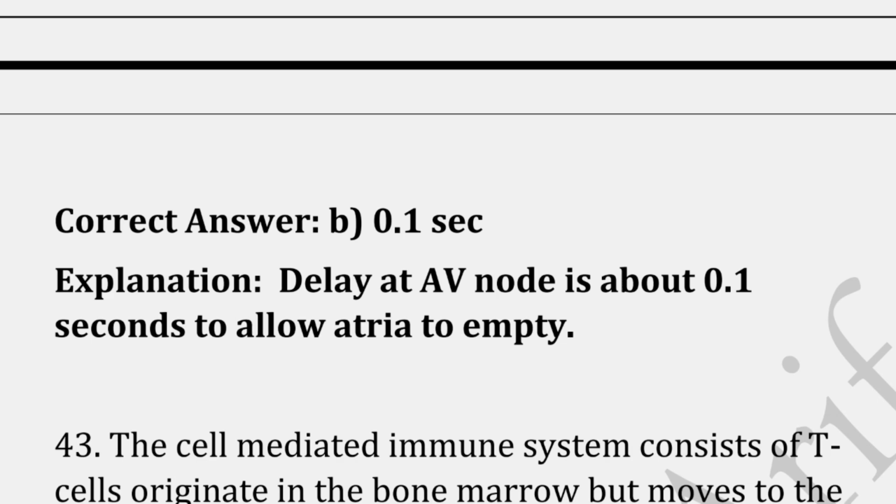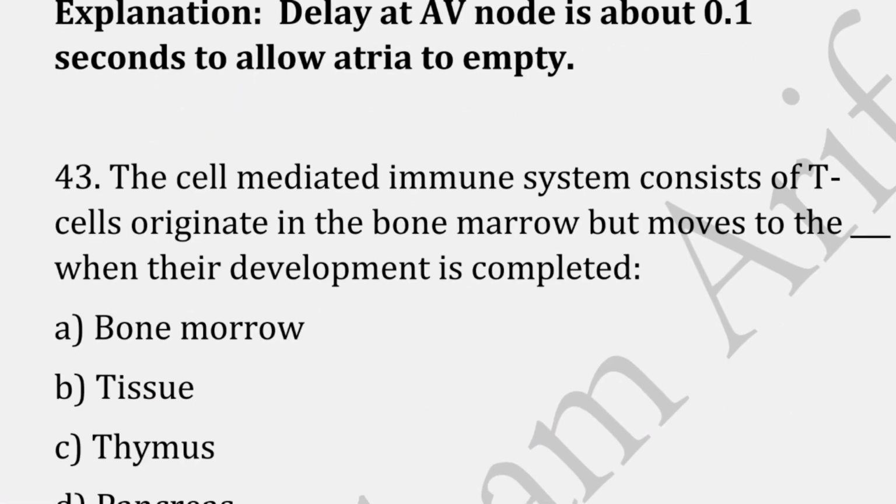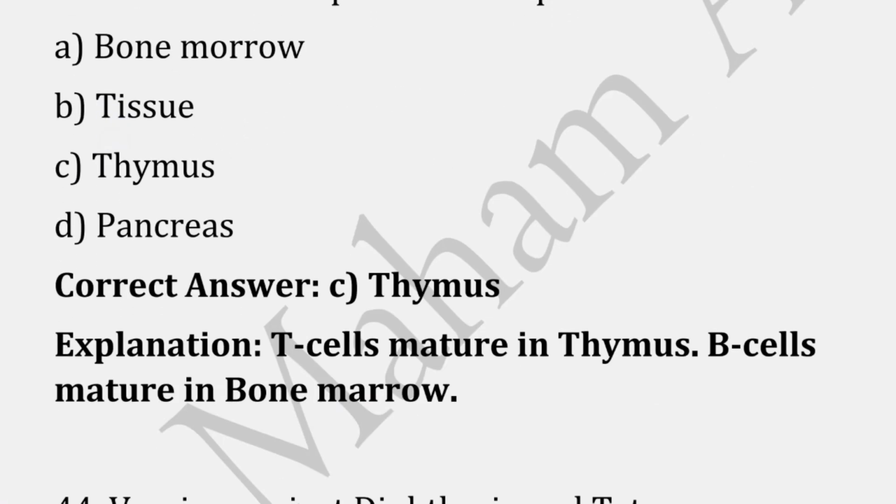The cell-mediated immune system consists of T cells originated in the bone marrow but moving to the dash when their development is completed. The correct answer here is option C, that is thymus, because T cells mature in the thymus and B cells mature in the bone marrow.